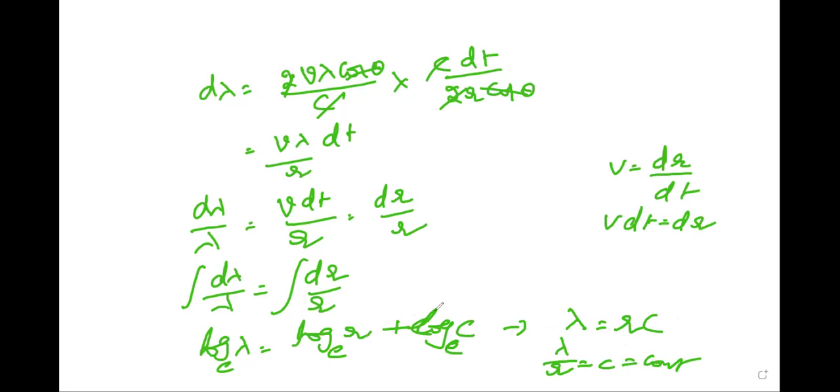In the previous session, in the previous equation, we got v power 1 by 3 into T is equal to constant.